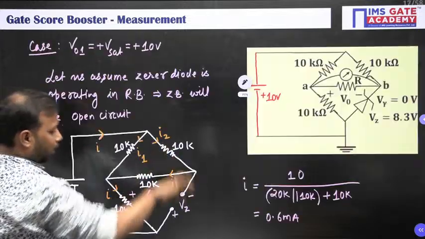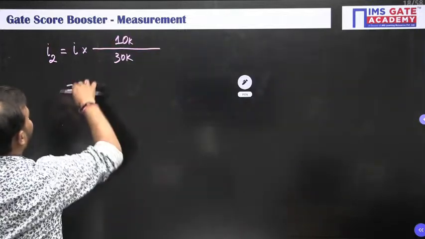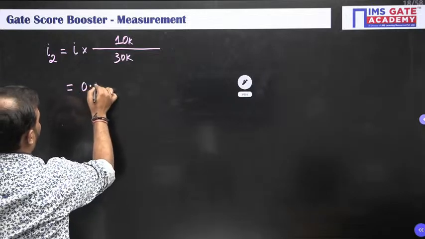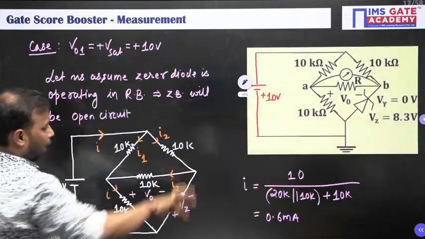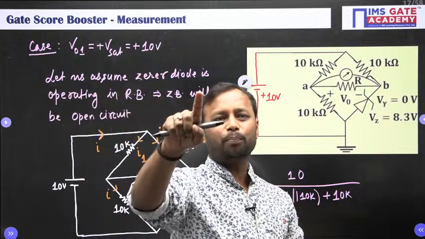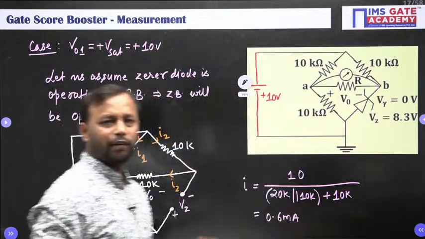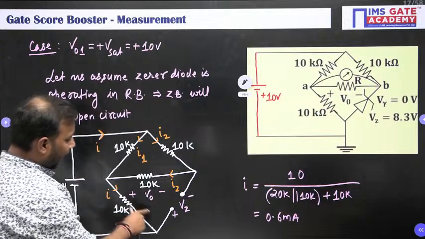So I is 0.6, so 0.6 by 3, 0.2 milliampere. I hope this is clear. कोई doubt है यहाँ पे तो please मुझे बता दो एक बार. If you are having any doubt, please do let me know. Now apply KVL in this loop.